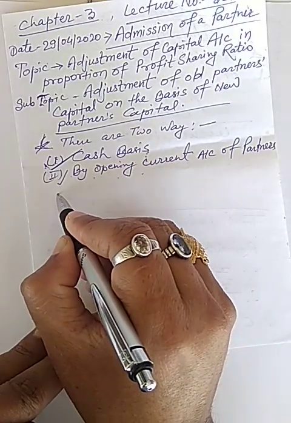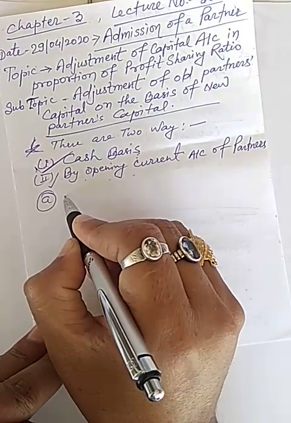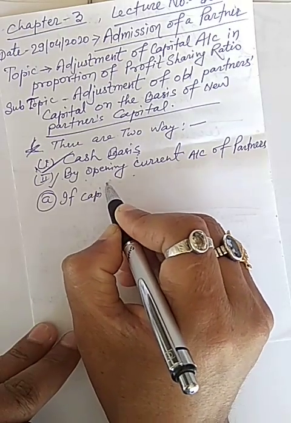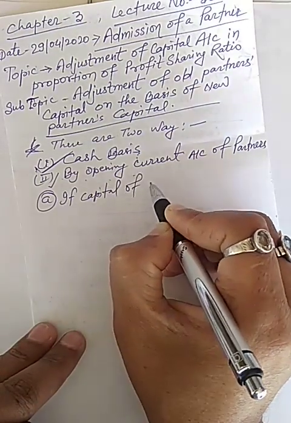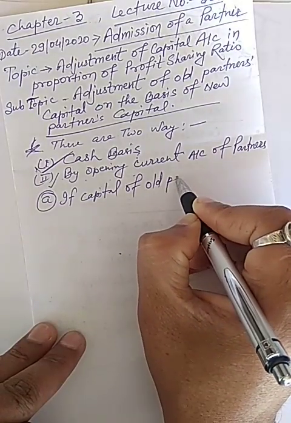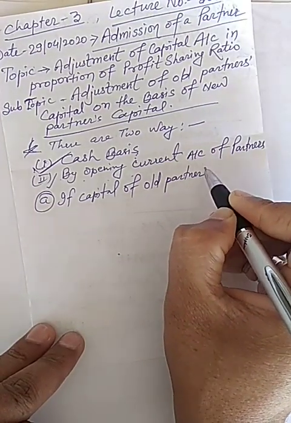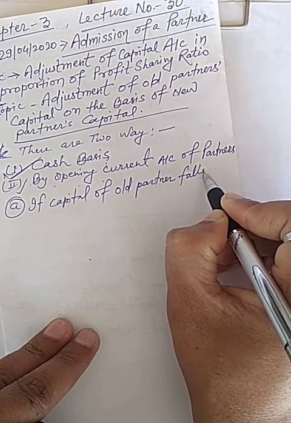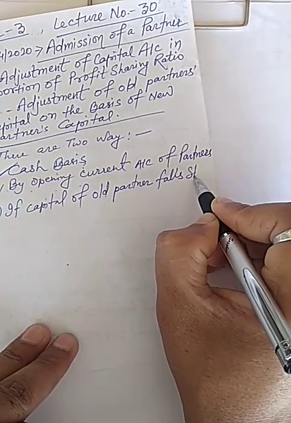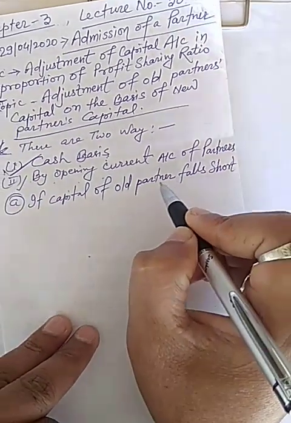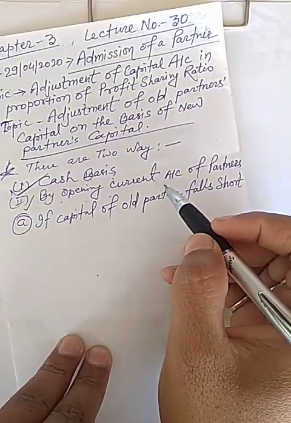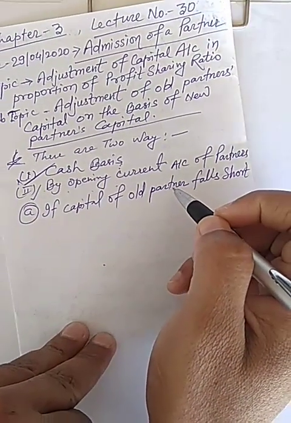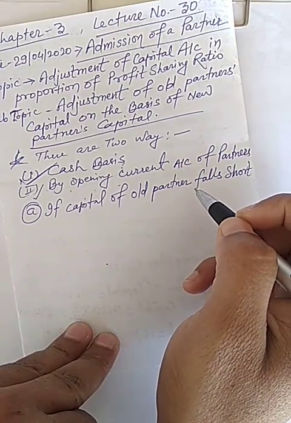Point A, if capital of old partner falls short, then he will bring it in cash and adjust it through capital account also.